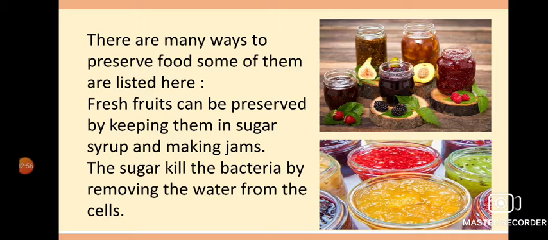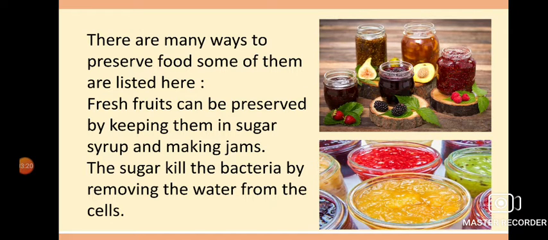Fresh fruits can be preserved by keeping them in sugar syrup and making jams. This sugar kills the bacteria and removes the water from the cell. You have seen that fresh fruits are made into jams, and those jams stay for more than a year or so.